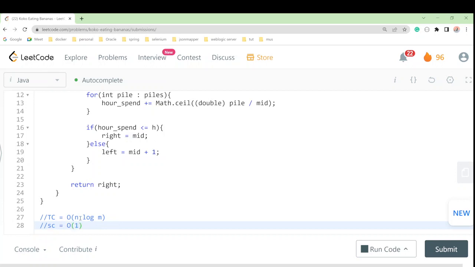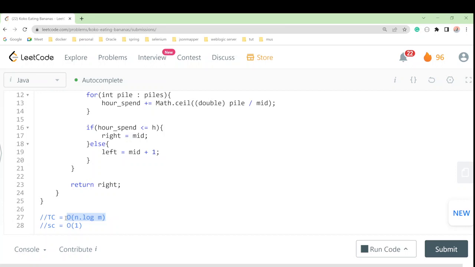And why are we taking it like this, right? Because see, the time complexity is O of n into log m, because the initial search space is from 1 to m, and it takes log m comparisons to reduce the search space to 1, right?